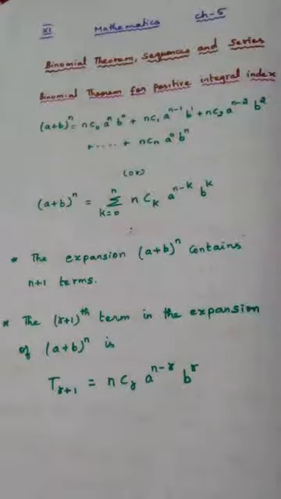In this class, we are going to start a new chapter, chapter number 5. In the previous class, we had completed chapter 4, whose name is Combinatorics and Mathematical Induction. And the topics that we studied under chapter 4 were the fundamental principles of counting, that is, the principle of addition and the principle of multiplication,